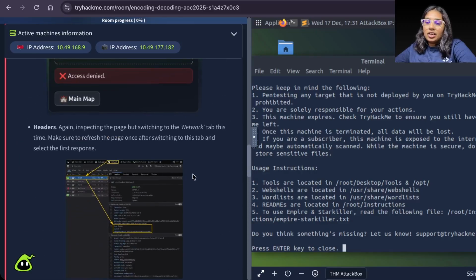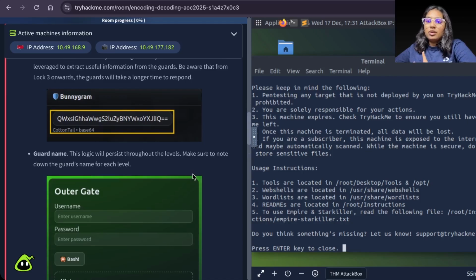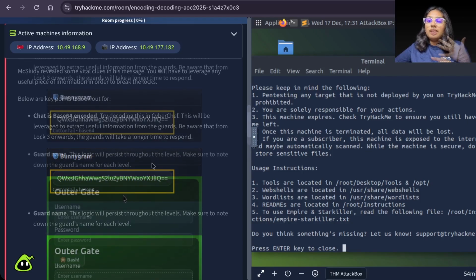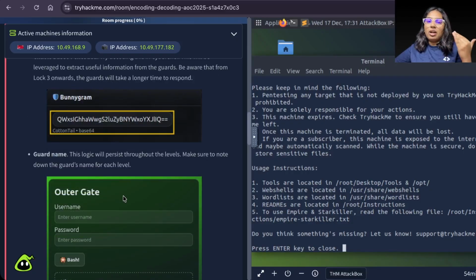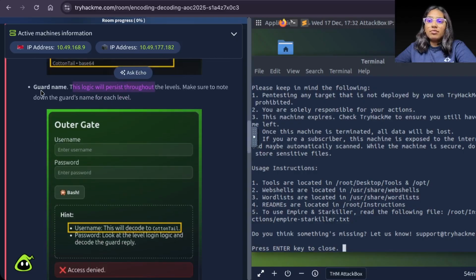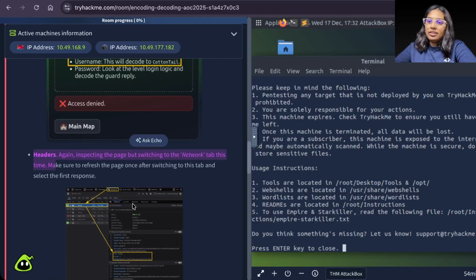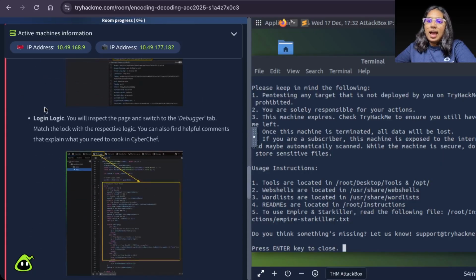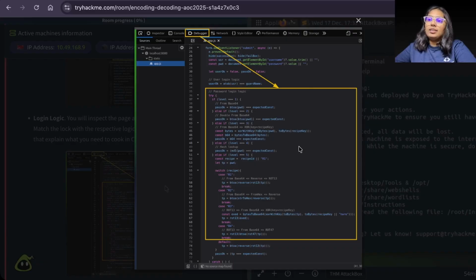Okay, so for the entire challenge, we need to look for these four things. First, while interacting with the chatbot Bunnygram, every time an interaction takes place between Bunnygram and us, the response Bunnygram gives will be encoded. So we have to first decode it, and the response we give Bunnygram should be encoded. Confusing. And the logic persists, and we have to note down the guard name. Then headers: we will go to the network tab and look for response headers. And login logic: we will go to the debugger and look at the code.